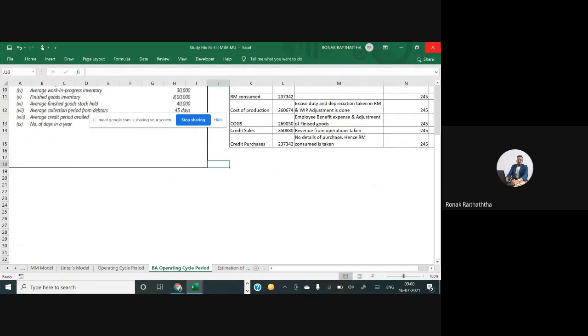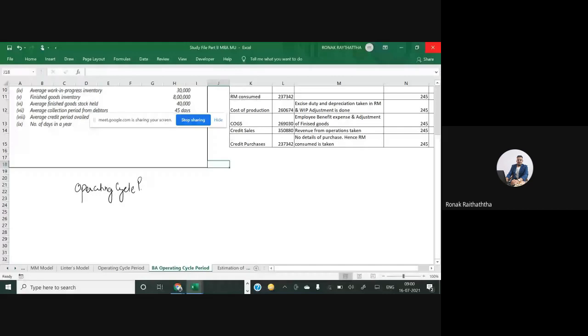The first one is the operating cycle period, which starts with the raw material holding period. Obviously, whatever raw material you have got will be put into production in a gradual manner, right? The entire raw material stock will take some time to get exhausted in the production process.